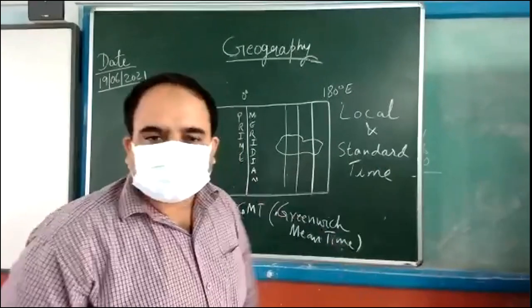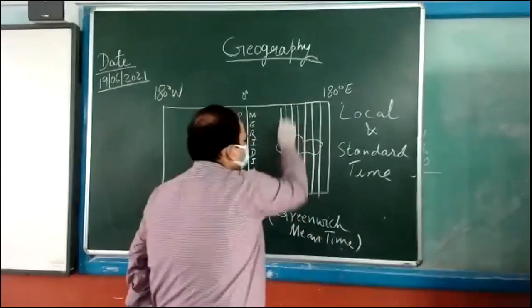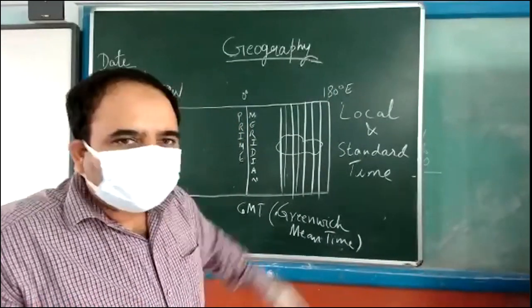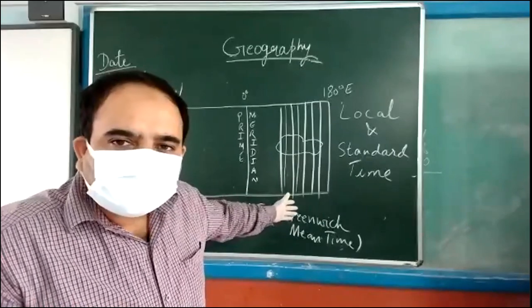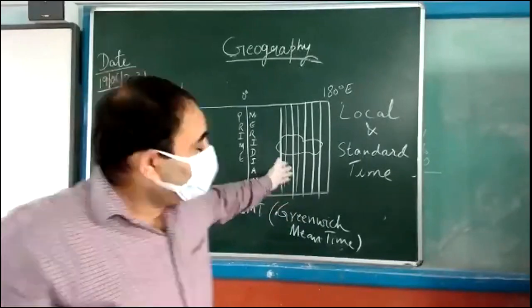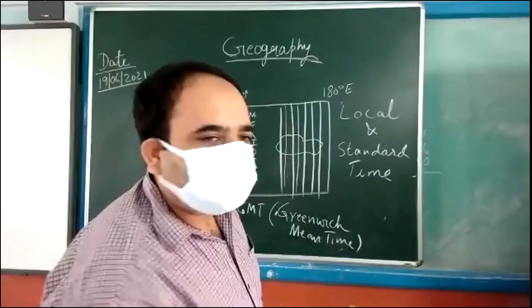So many longitudes are passing through it. Can you understand? Children, are you able to understand? If you calculate local time, every longitude will have a different local time.